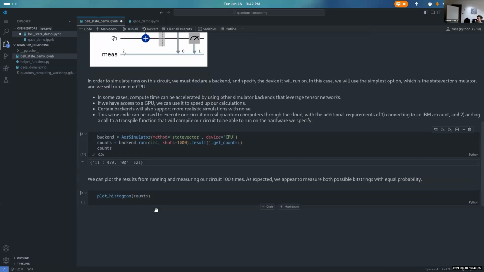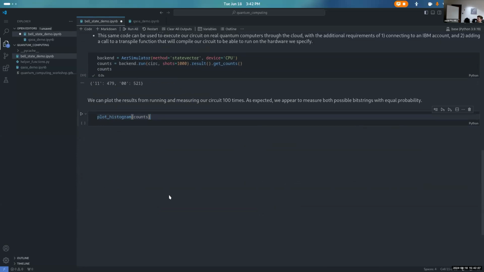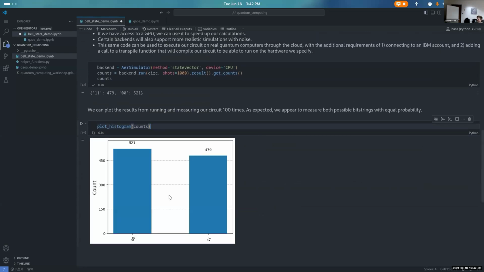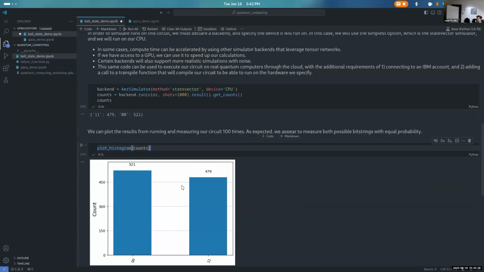Okay, cool. And then the last thing we're going to do in this demo is use this plot histogram function to visualize our results. So we have our two states here, and we'll note that it's not showing any other states because we didn't measure any other states. There are other states that just don't appear because there's zero probability of measuring them here. But this is just going to show us the probability. This will look more interesting in the next demo.